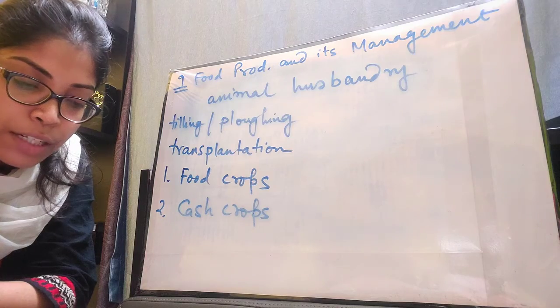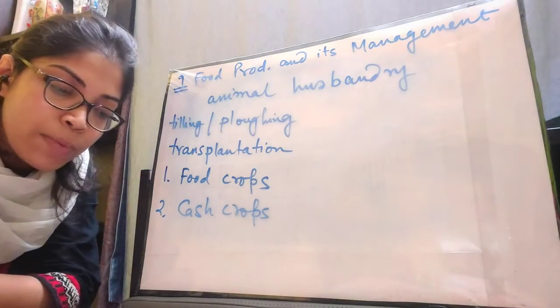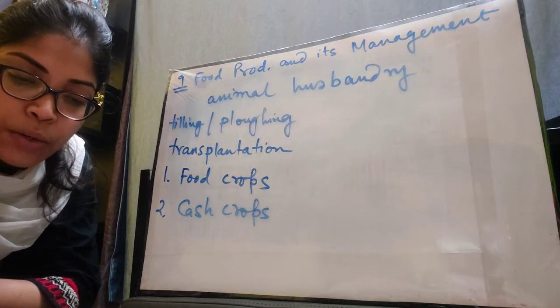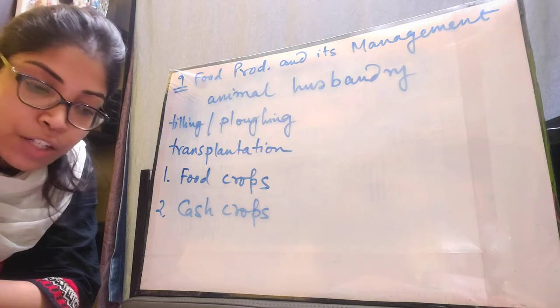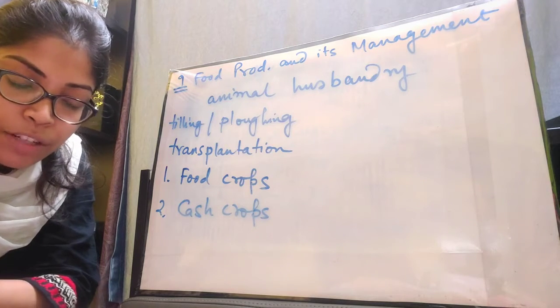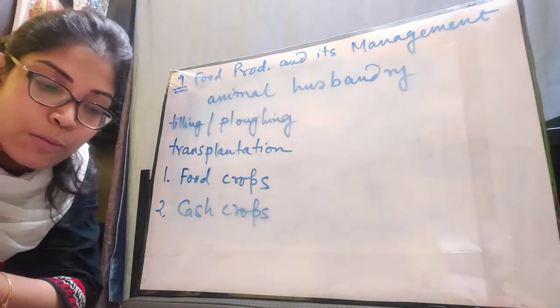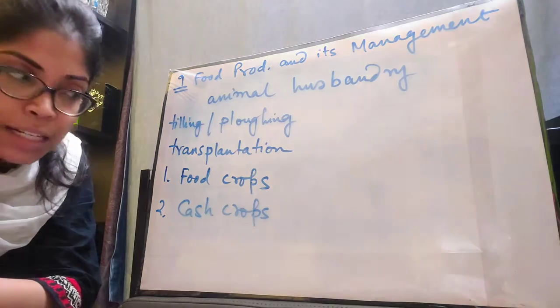The first point is the definition. The crops that are grown to obtain food are called food crops, and the crops that are grown for their commercial value to earn profit are called cash crops. The second point is whether they are edible or not. Food crops are obviously edible.